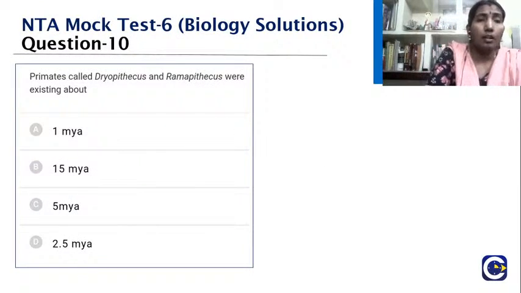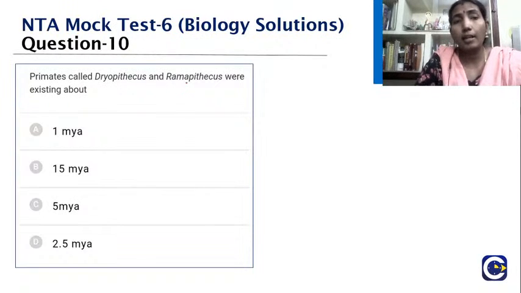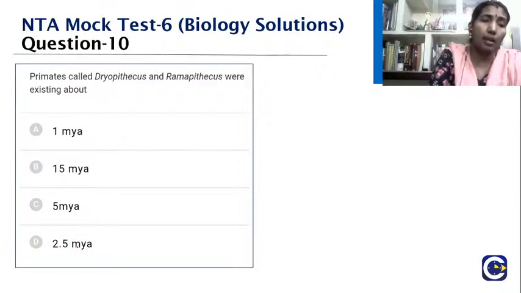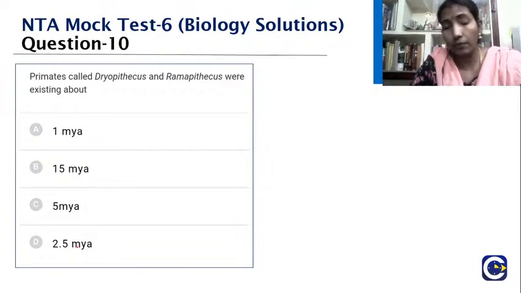Primates called Dryopithecus and Ramapithecus were existing about 1 Mya, 15 Mya, 5 Mya, 2.5 Mya. Mya is millions of years ago. Actually, they say that it is somewhere around 15 Mya.